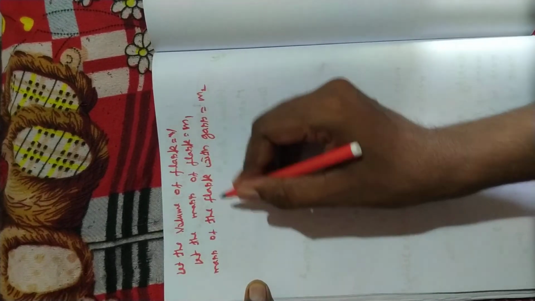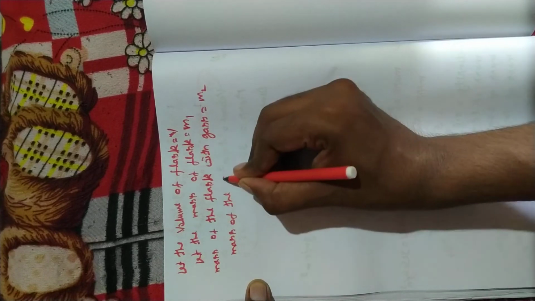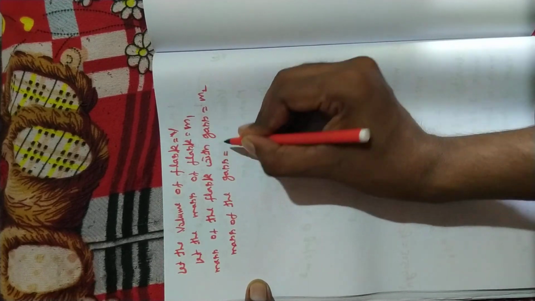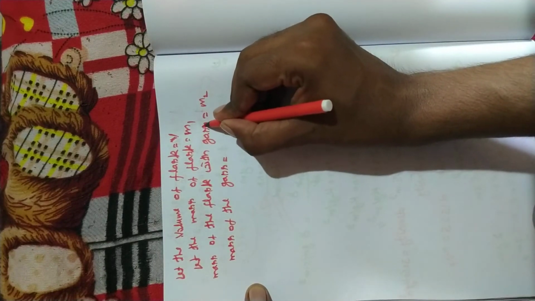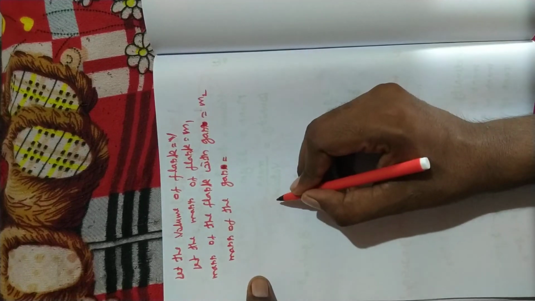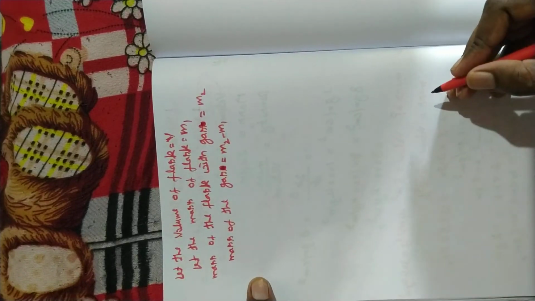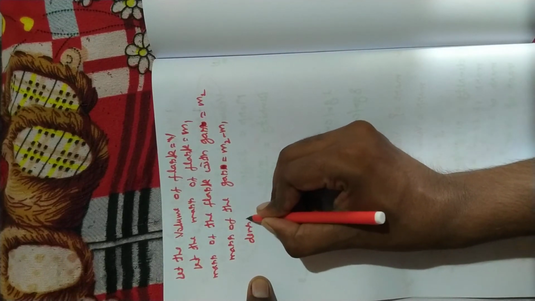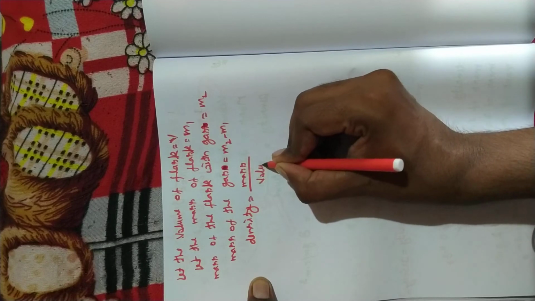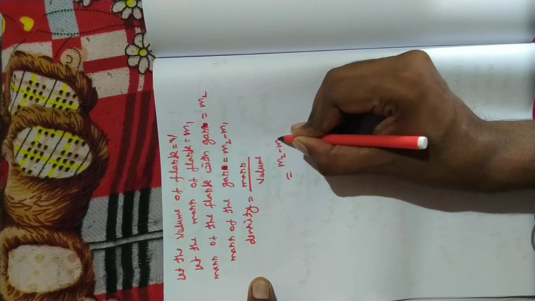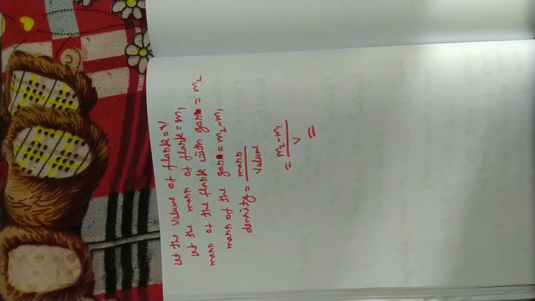So you can easily find the mass of the gas. Mass of the gas is equal to M2 minus M1. Now you can easily find the density. Density is equal to mass upon volume, that is, M2 minus M1 upon volume V. This is our answer. You can easily find the density of a gas.